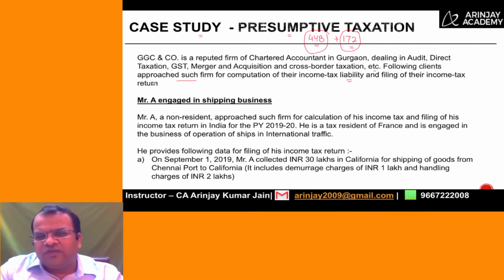The following clients approach such firm for computation of their income tax liability and filing of their income tax return. So there's a CA firm, and they've got two clients here, one who's opted for 44B and the other one who's opted for 172. We are required to calculate their taxable income under these two sections and then compute their tax liability.